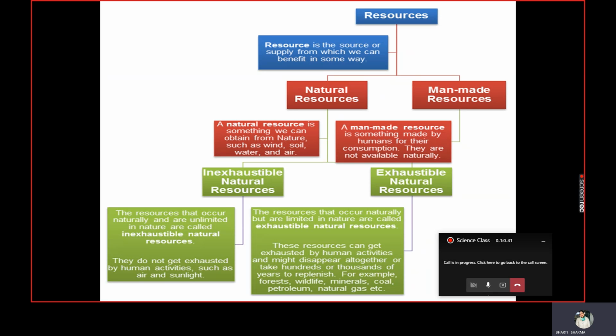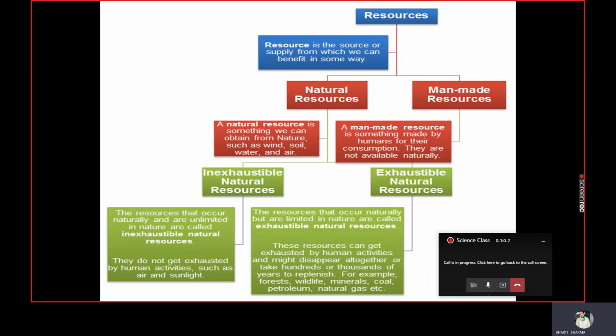First of all, we can divide resources into two types. So what is a resource? It is the source or supply from which we can benefit in some way. There are two types of resources. First, natural resources, which are like wind, soil, water, air, sun. These are the natural resources, while on the other hand, man-made resources are something made by humans for their consumption. They are not available naturally.